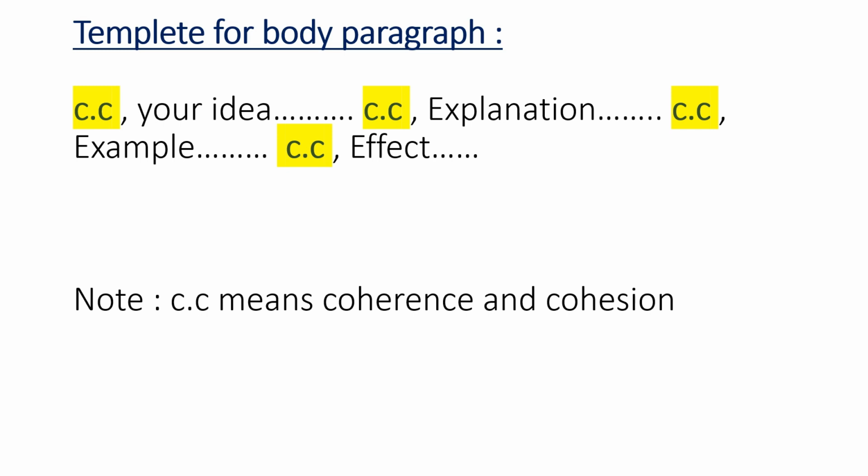After giving that, again add the word which helps the examiner to understand that you are going to give the effect of your idea. Overall, I can say these are the words which help you to beautify the paragraph and impress the examiner. So let's go and understand this pattern with the help of an example.